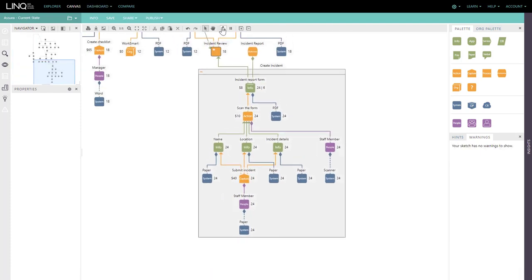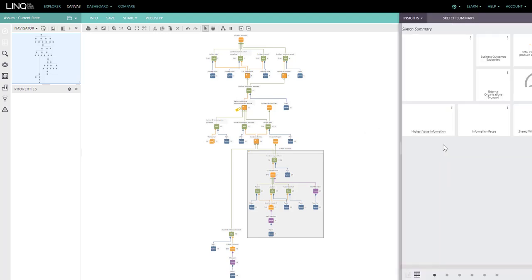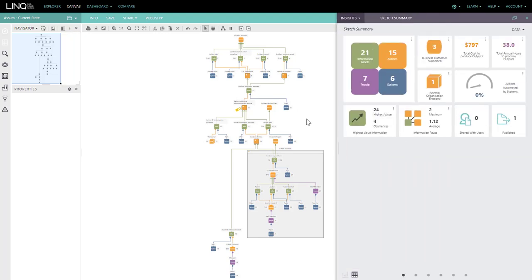Once the model has been completed, we're able to see a process from end to end, including all of the people who are involved in delivering value to the organizations, the systems that support information or maybe automate processes, as well as being used as tools by people, and importantly, the data and information that enables us to create this value for the organization. Link's insights then start providing knowledge about the process, including the total cost.